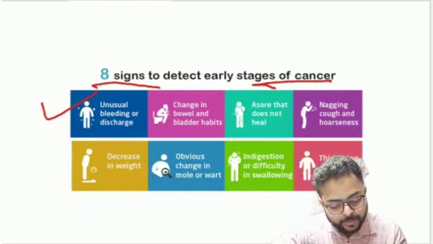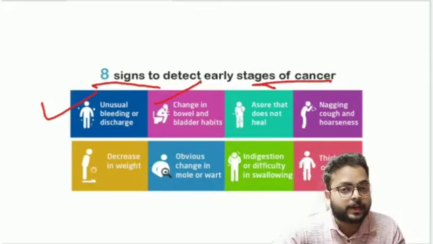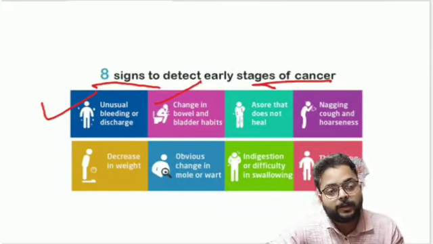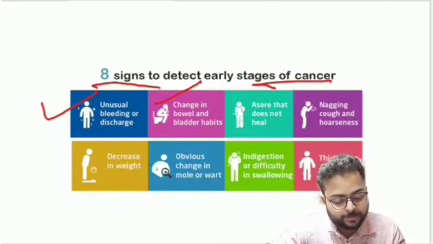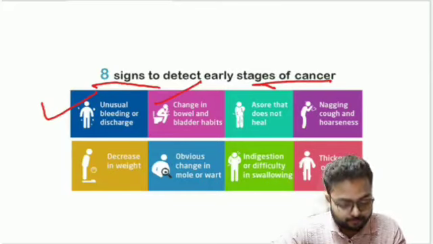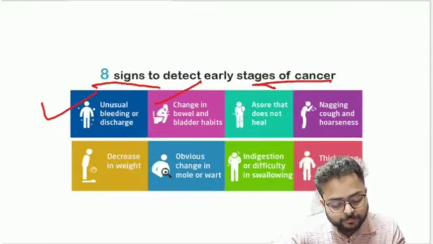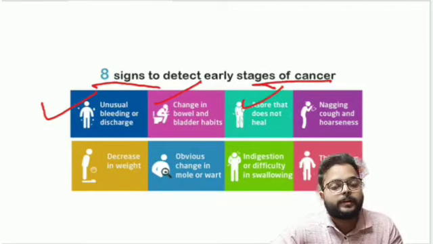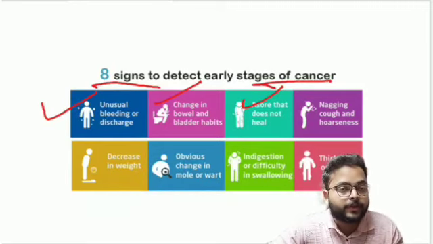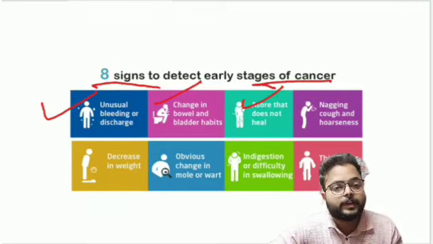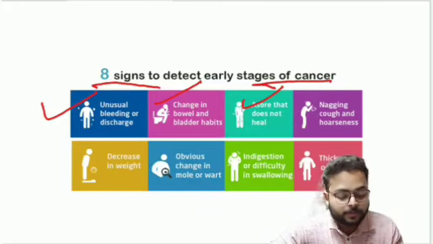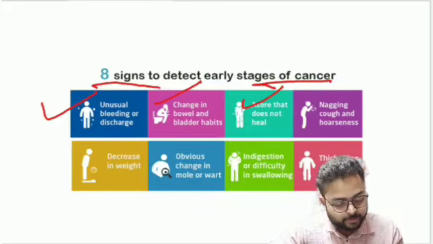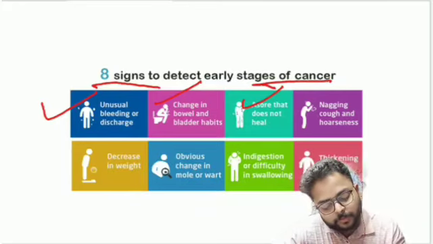And there are changes in bowel and bladder habits, that is changes in the size, shape, and color of the stool. Then the third one is a sore throat. If a person is affected by a sore throat, it will not heal soon; it may take 3 months, 6 months, or it may continue. So there will be a sore throat that does not heal.